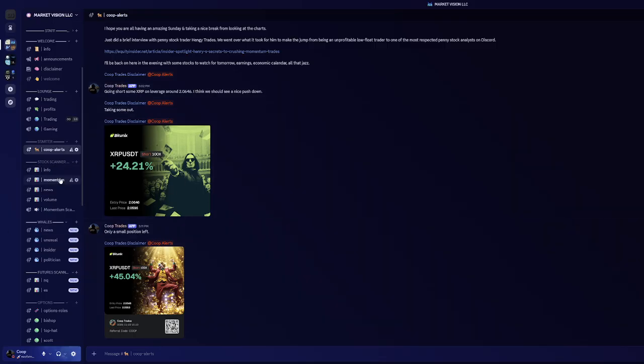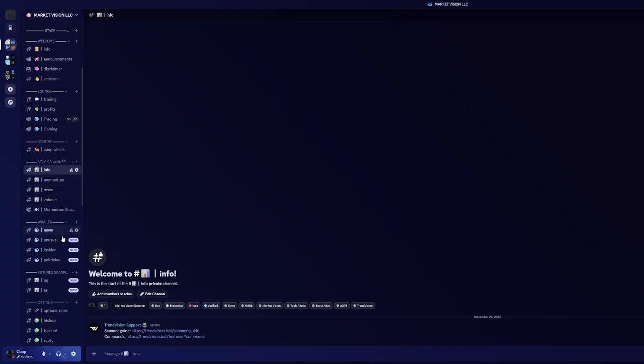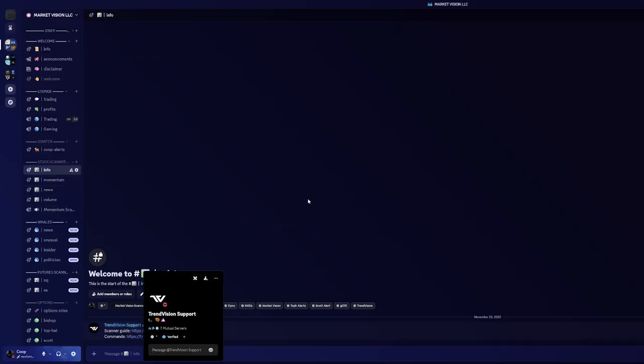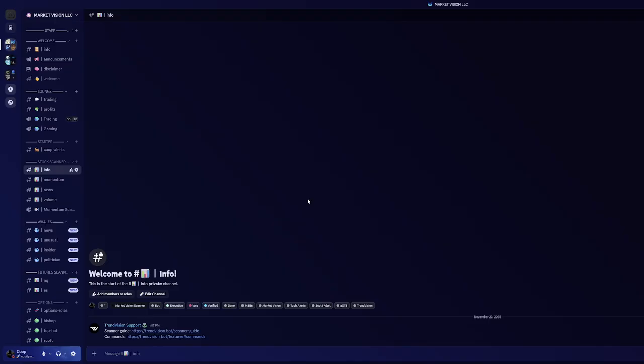And this is a new addition right here. It's going to be the stock scanner. It's going to be the Trend Vision scanner. It's just going to give you guys, for you momentum traders, just kind of see what stocks are running. We have a momentum page. That's where they'll post, hey, this stock is running right now.